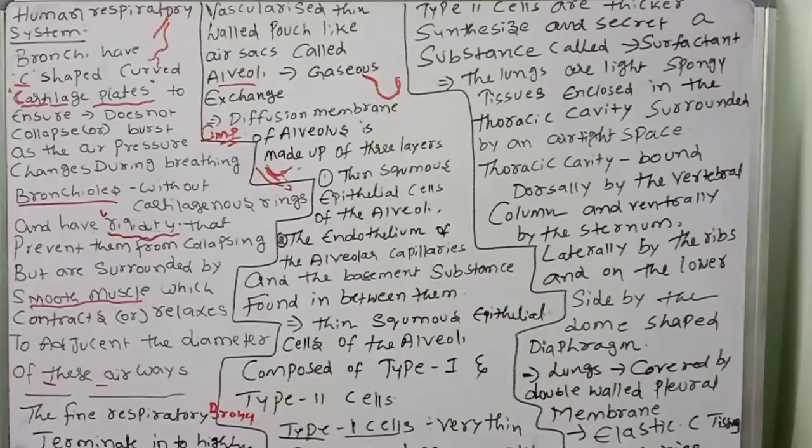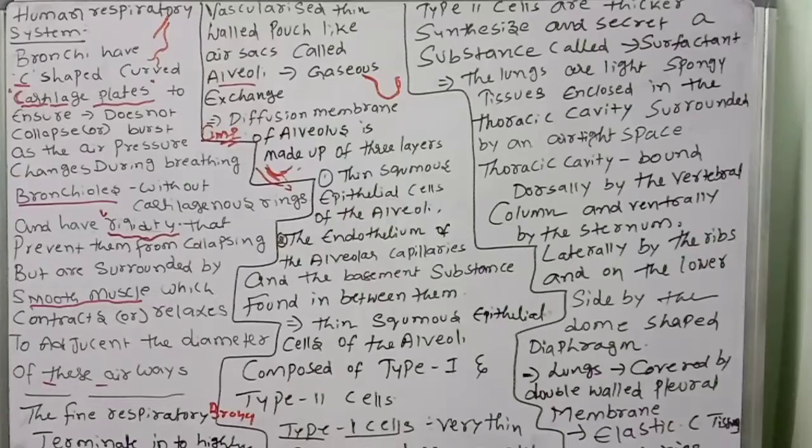Next, the squamous epithelial cells of the alveoli. The thin squamous epithelial cells of the alveoli are composed of type 1 and type 2 cells.